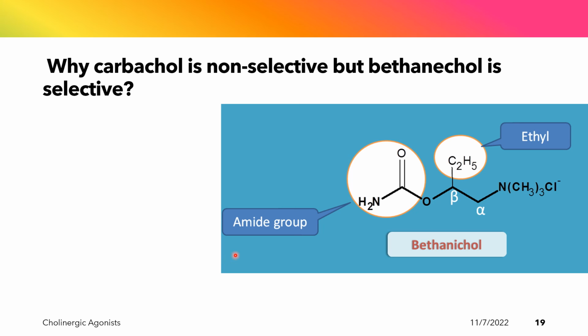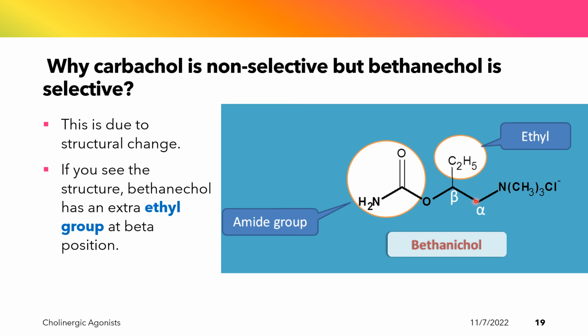Carbachol is non-selective, but bethanechol is selective for the muscarinic receptor. Again, this is due to the structural change in bethanechol from carbachol. If you see the structure of bethanechol, it has an extra methyl group at the beta position. That is why the name is beta plus methyl plus choline, bethanechol.